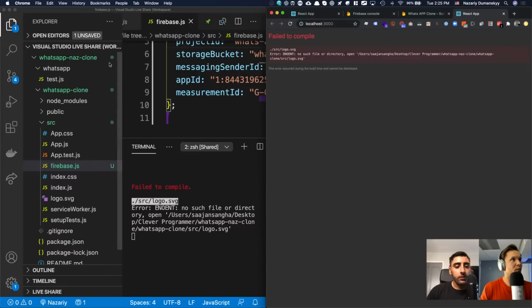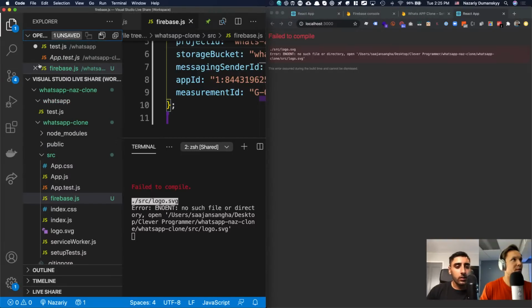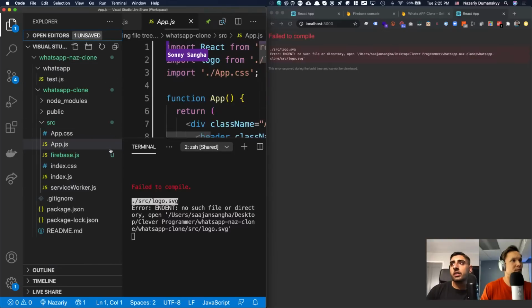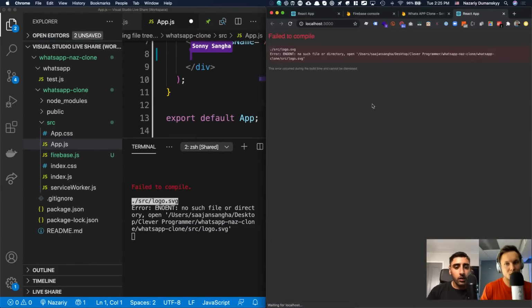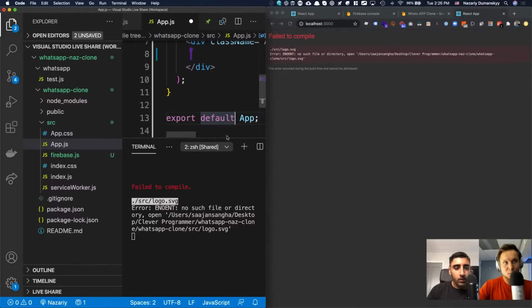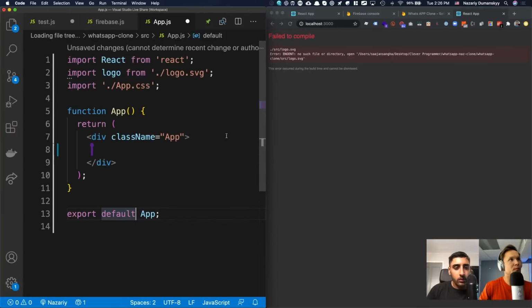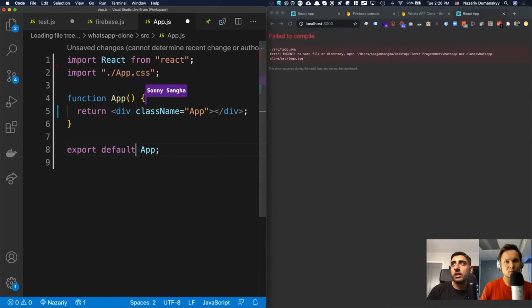Boom, there we go. Nice. Beautiful. So now the app's going to freak out. It's like, oh my God, you've deleted everything. So now what we do is we go into our code. Let's do Command B, Command J. Firstly, I'm going to get rid of these errors. Right now we got rid of the logo, which is why it's freaking out, so I'm going to go ahead and delete that.